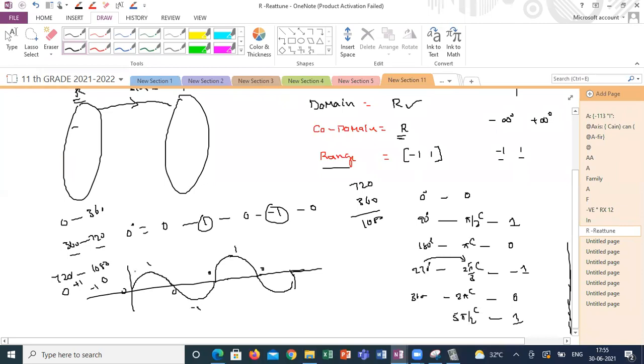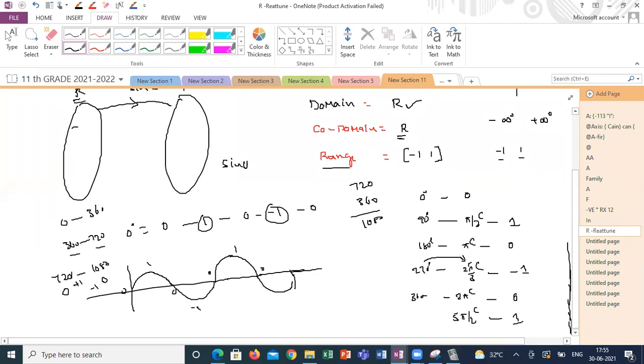Is there any value where you will get sin x is 2? Is there any angle where sin x is valid? Any angle you substitute, you will not get sin x is 4, or sin x is 5. Why won't you get it? You have to remember the concept of trigonometry when I am explaining the range.